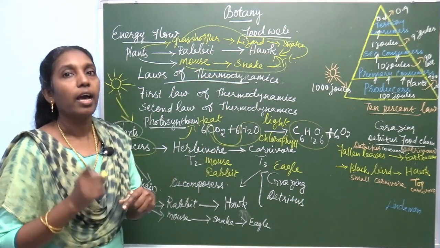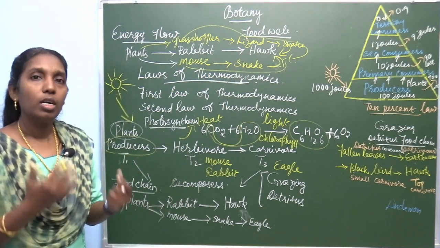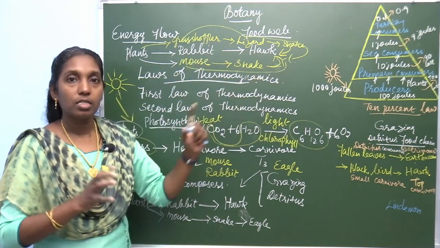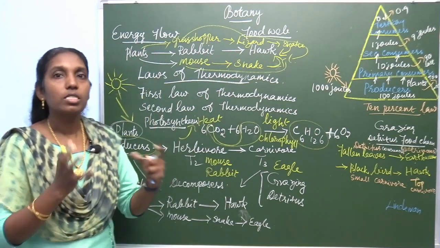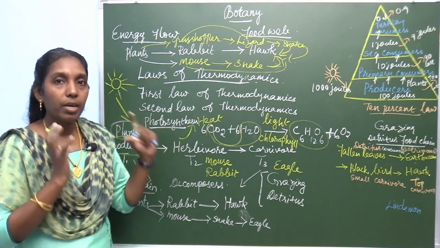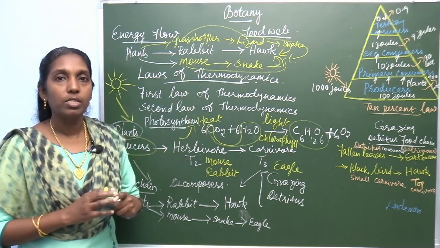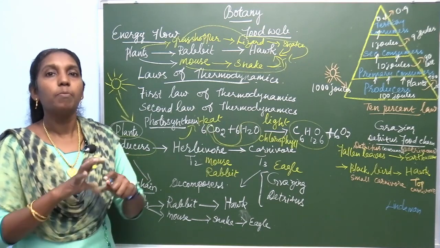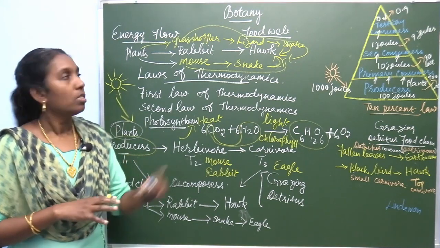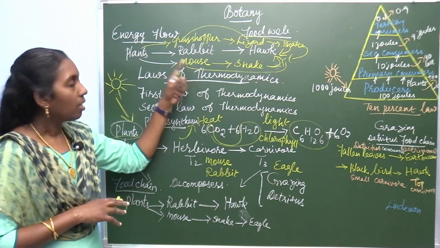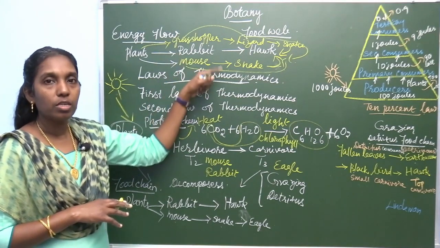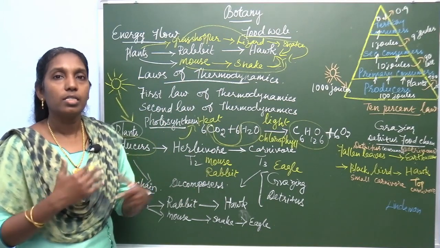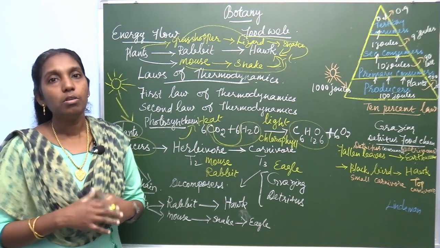The food chain and food web. What is the significance of the food web? The energy flow is the key function. The main significance of the food web or food chain is that it balances the ecosystem. The plants are eaten by herbivores, herbivores are eaten by carnivores, and finally everything is decomposed. So it balances the ecosystem.